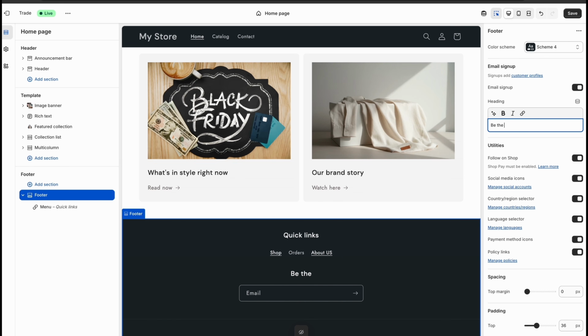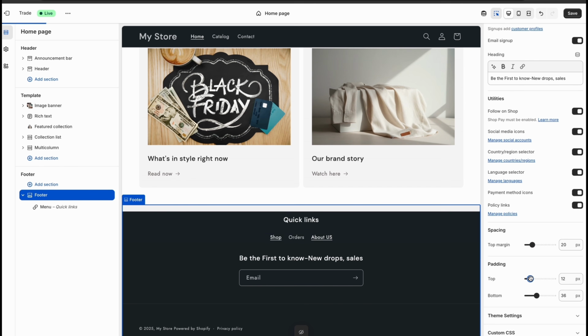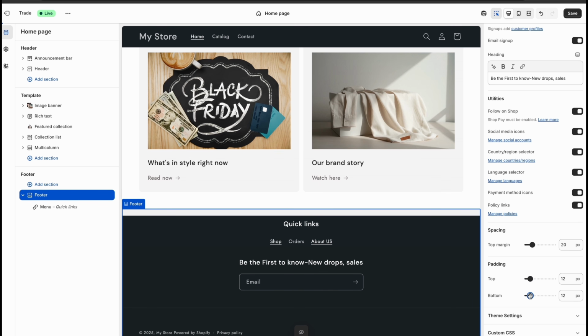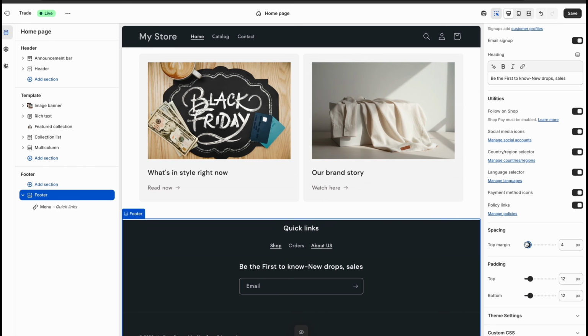Here, instead of subscribe to emails, use better wording like stay in the loop or be the first to know. It's important to collect emails of your customers for future advertising, but be creative about it, otherwise no one will drop their email. We have edited pretty much every section here. You could add other sections if you want, just like you can delete sections you don't want.